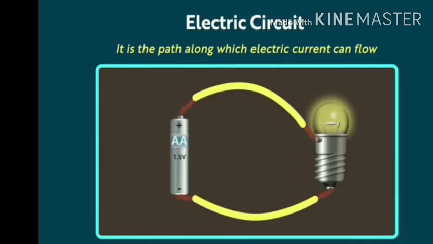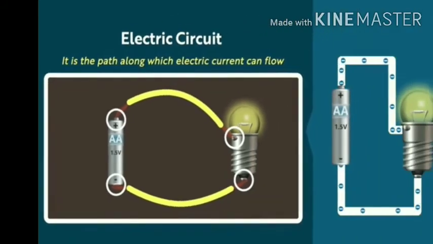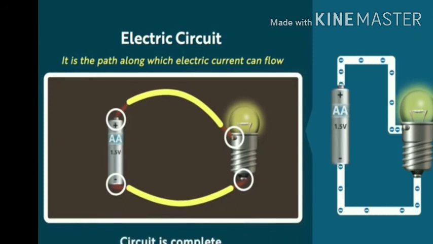We are familiar with the electric current and the circuit. If electric charge flows through a conductor, for example through a metallic wire, we say that there is electric current. So from this photograph you can see it is the path along which electric current can flow. So the circuit is completed when the bulb glows.